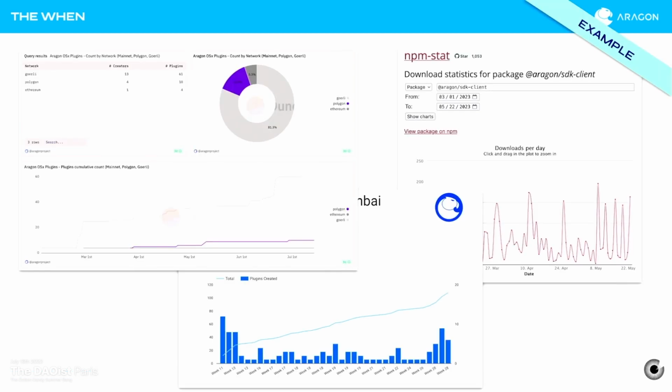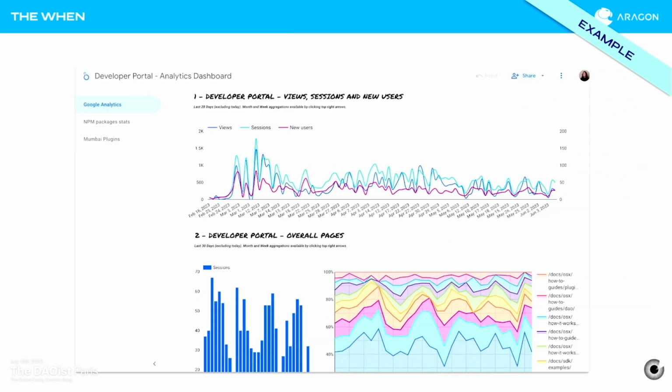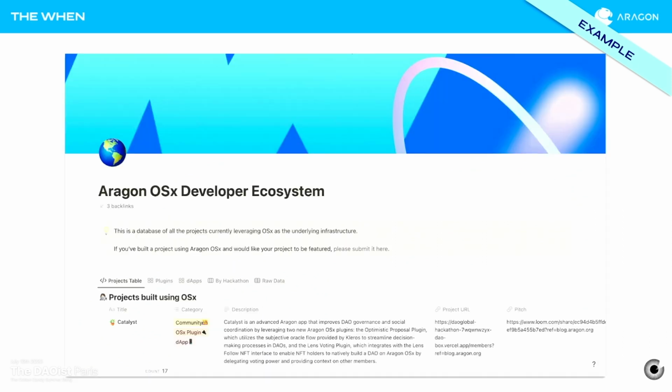So we can see some examples, right? These are some stats that we're getting from Dune, from Google Studio, and from NPM stats, just trying to assess those harder metrics. Also tracking the developer portal. I think this is key so that you're really assessing where developers are bouncing off, where they're spending more or less time. And so this is really useful to know where to guide that next output.